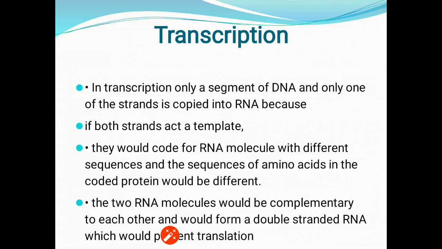If both strands act as a template, what can be the possibilities? They would code for RNA molecules with different sequences, and the sequence of amino acids in the coded proteins would be different. That means if both the DNA strands are involved, then they will form two types of RNAs that will be complementary to each other, and the two RNAs will again form different types of proteins.